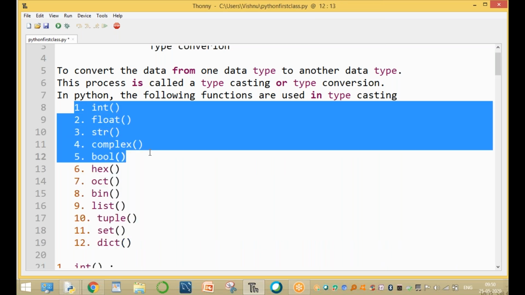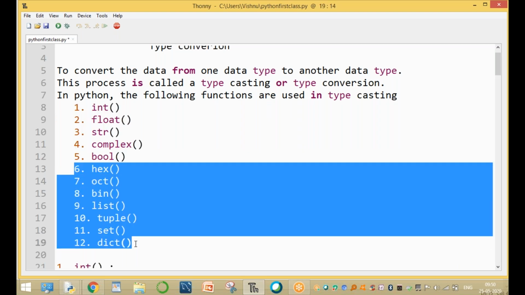The first 5 are the type conversions for part 1. The remaining 7 functions are the typecasting for part 2. Okay, guys, clear up to here? Right.